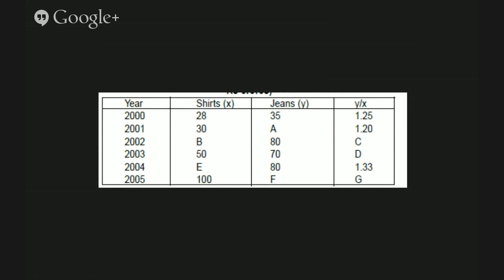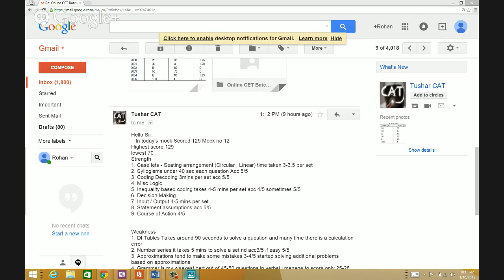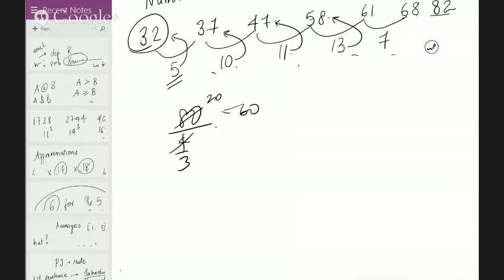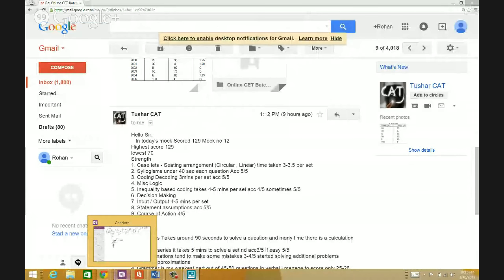So a by 30 is 1.2, so a is 35 times 1.2, which is 42. Then 80 by b is c, which we don't know right now. 70 by 50 is d, 7 by 5, which is 1.4, so d is 1.4. 80 by e is 1.33, so e is 80 divided by 1.33. Now what is 1.33 precisely? 1.33 is 4 by 3, so 80 upon 4 by 3, you can cancel 20 and you get 60.